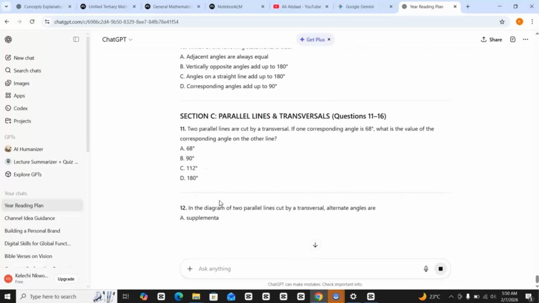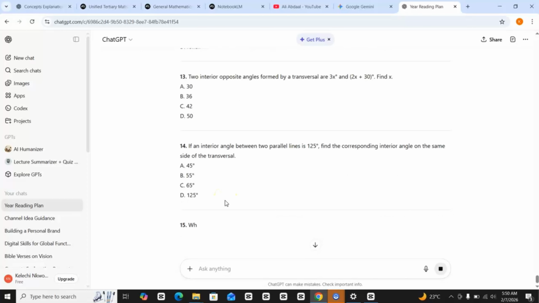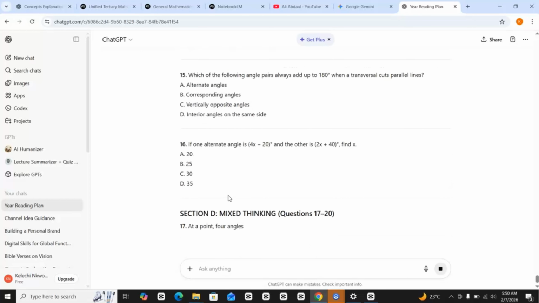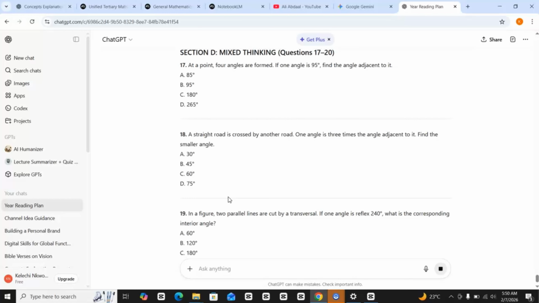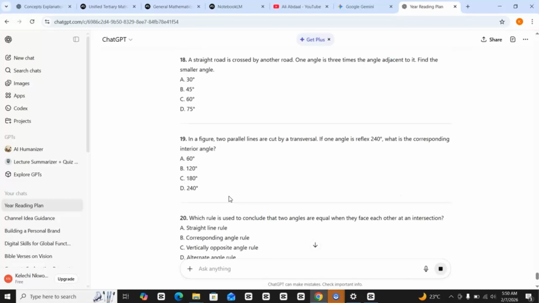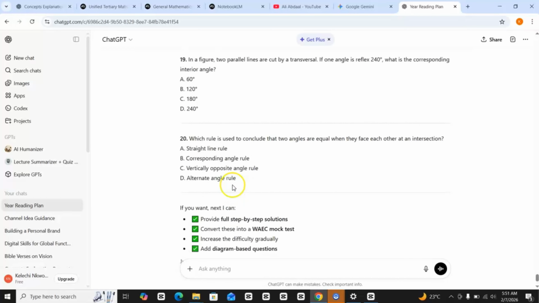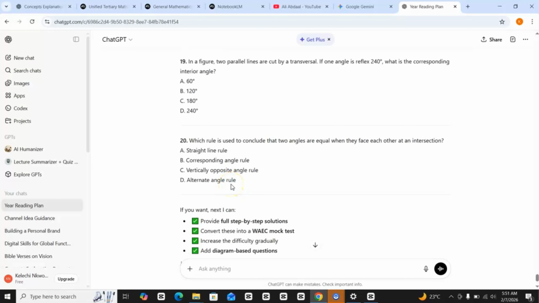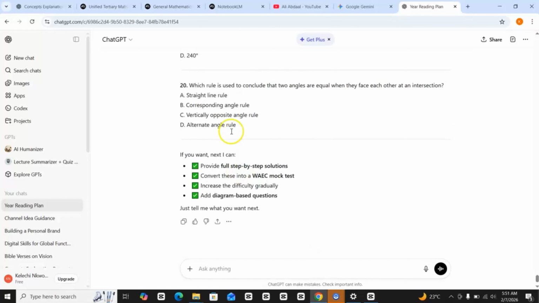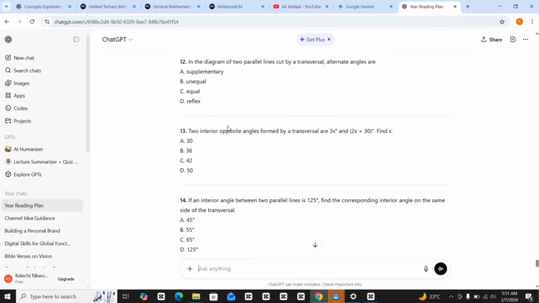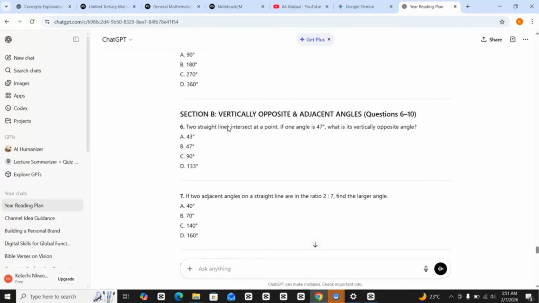So you should be able to respond to these questions and ask it to analyze it for you. If you did not understand, if you scored maybe only 3 out of 20, you have to reread the whole process again. Or maybe if you score 10 out of 20, you reread it. 15 out of 20, you can do some revision and then go back to it. So you can use this to practice, actually, to study. Okay, this is how ChatGPT can help you.